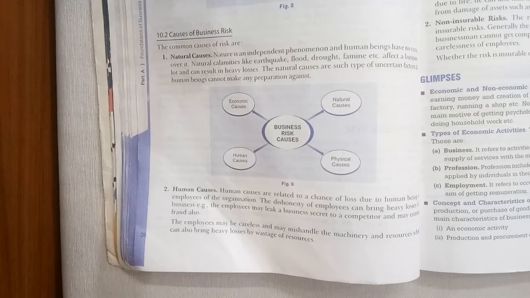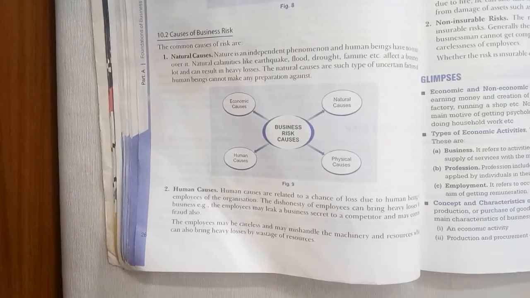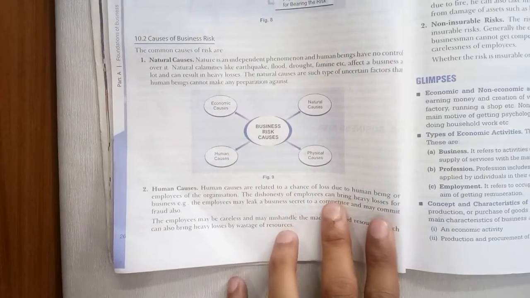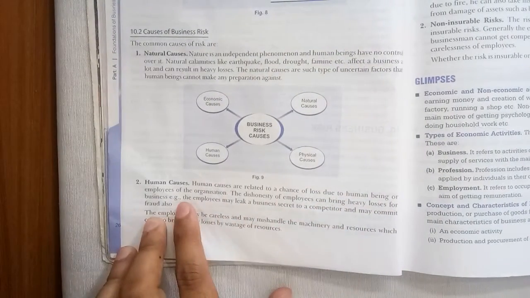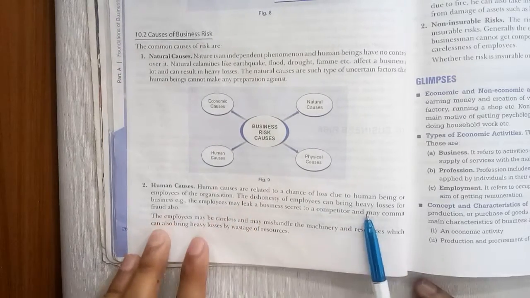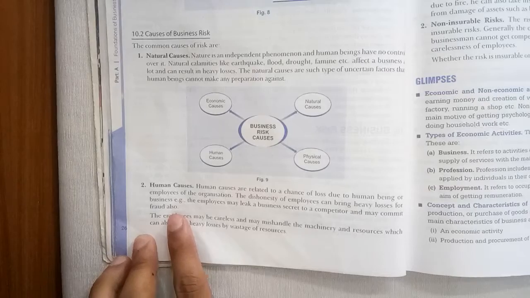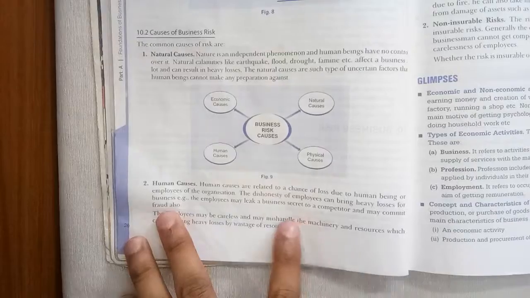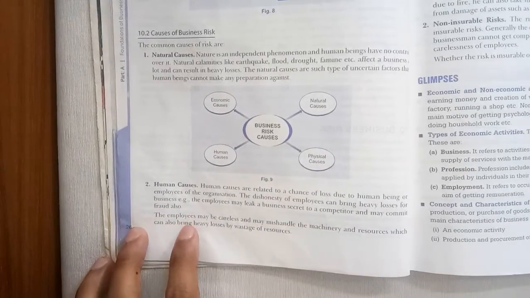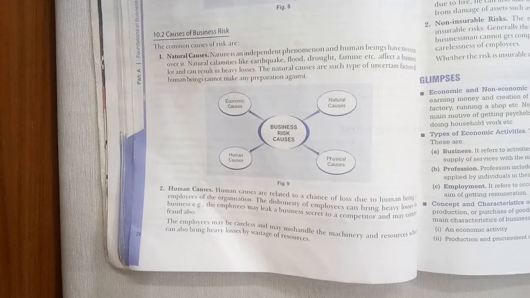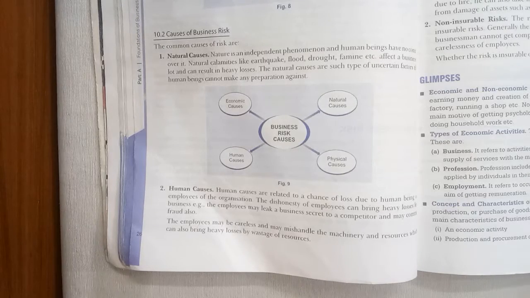Going on strikes, lockouts, all of these come up under a human cause. So human causes are related to the change of laws due to human beings, or change in the employees of the organization. For example, dishonesty of our employees can bring heavy loss for a business. For example, an employee may leak a business secret to the competitor and may further commit fraud etc. Your important information may leak outside to your competitor, which is known as the substitute of your particular product.